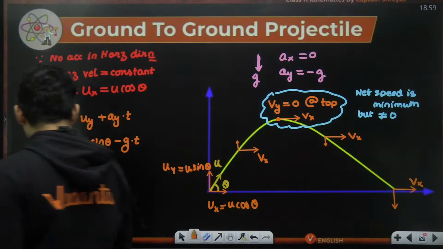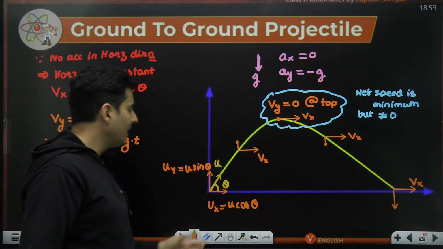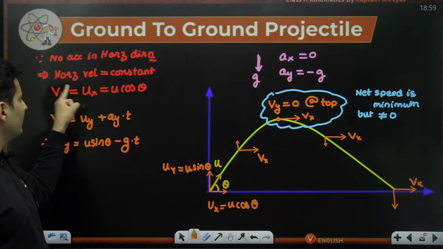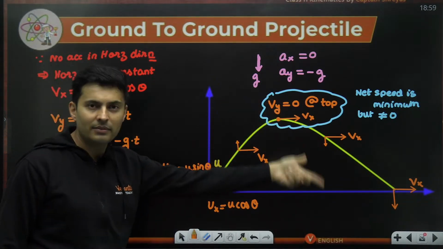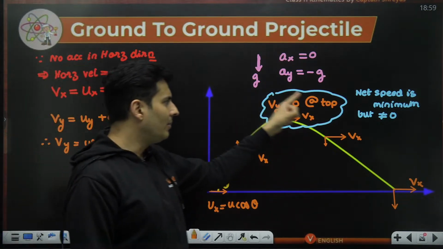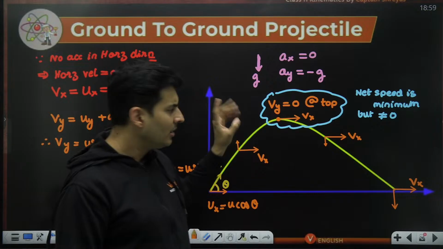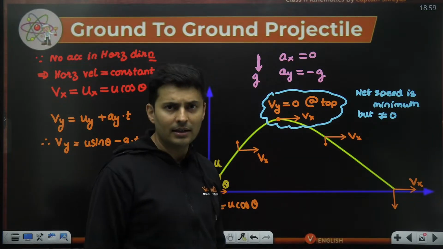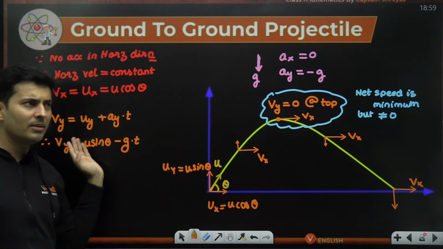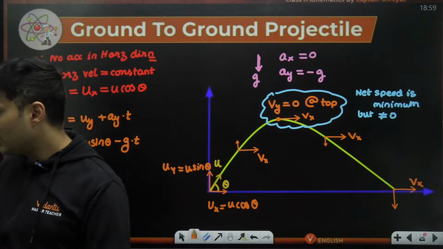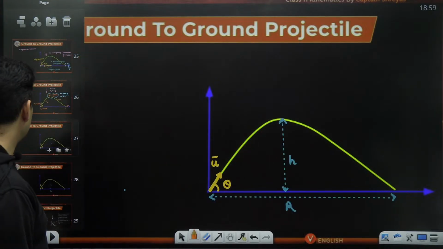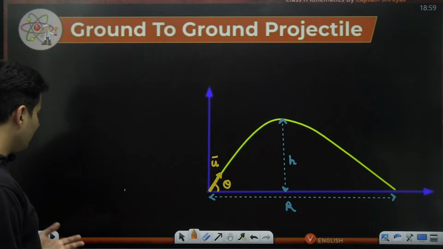Okay, sir. So you are saying the x velocity remains the same because there is no acceleration. It is only the y velocity which changes, and I can use a kinematic equation. At the top, the y velocity is gone because it has reversed after that. And I can find the y velocity at any time using a simple kinematic equation. Correct. Absolutely right. So can we now figure out how much is this height, how much is this range and all of that? Why not?